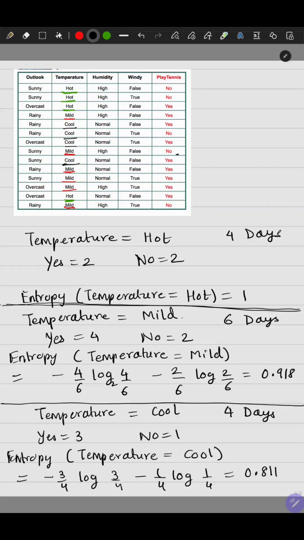And now we'll combine these. We'll find the weighted average of this, right? So this is 4 out of 14. This will be multiplied by 6 out of 14. This will be multiplied again by 4 out of 14. Shall I calculate it in this space itself, so it will be easy to refer to the values.